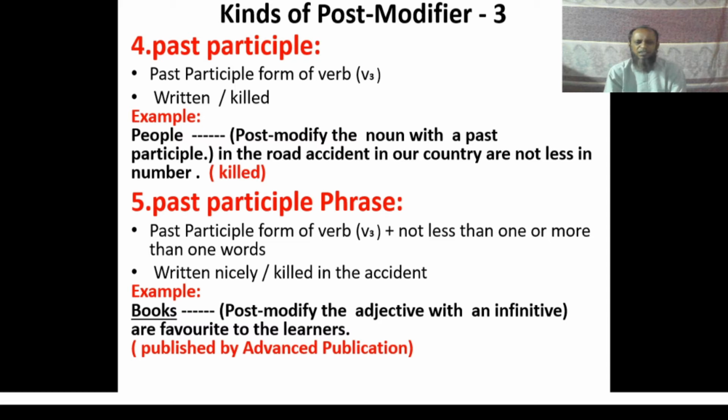That is, in the place of adjective you have to read or write noun, and in the place of an infinitive you have to read or write past participle phrase. So the past participle phrase published by advanced publication has been used here to complete the answer. That is, the answer is: books published by advanced publication are favorite to the learners.